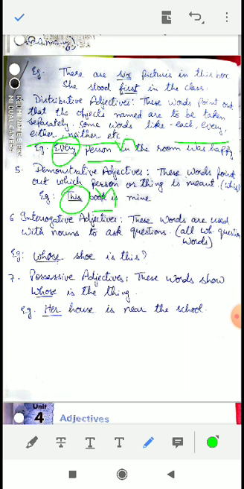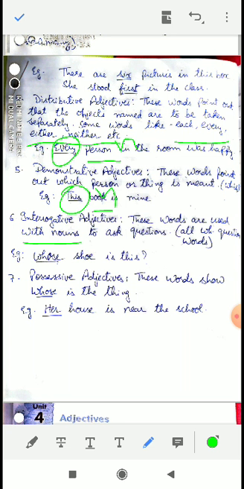The next is your interrogative adjectives. Interrogative adjectives are the words that are used with nouns to ask questions. Interrogative pronouns were also there; those words were used to ask questions. Here we use all the WH question words: whose, whom, who, how, where, which, when.